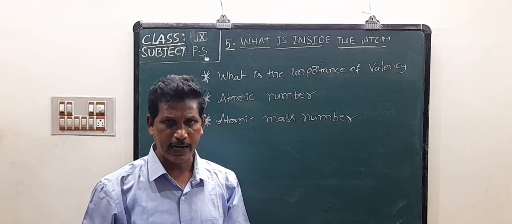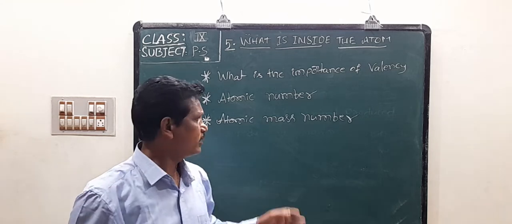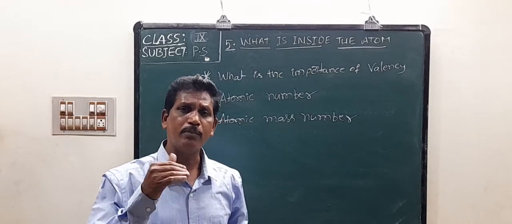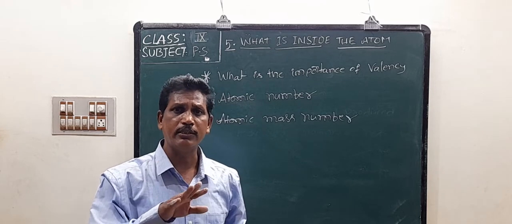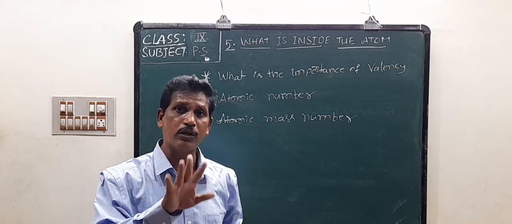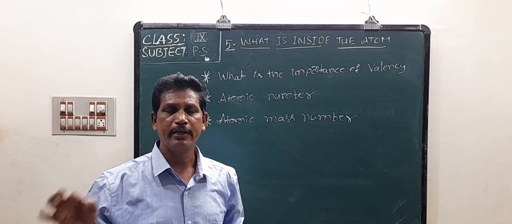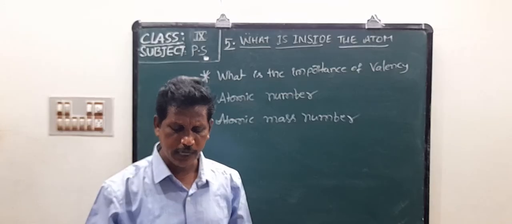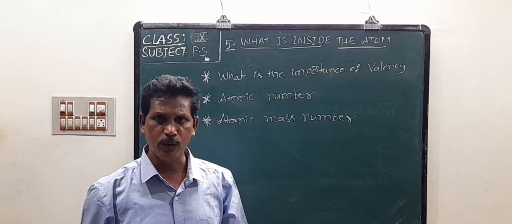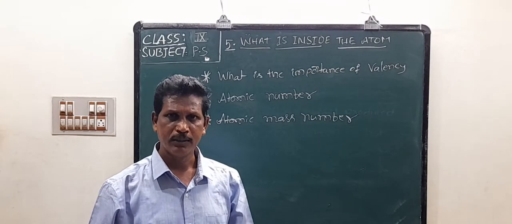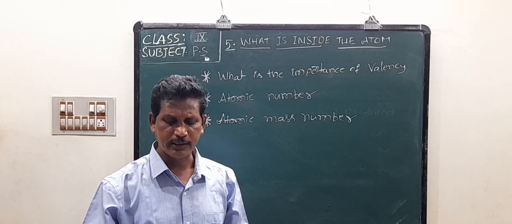Okay. Mass number means the total mass of protons and neutrons present in the nucleus. The total mass of protons and neutrons present in the nucleus is called its mass number. All of you students, take your textbook, page number 84. What is the importance of valency?